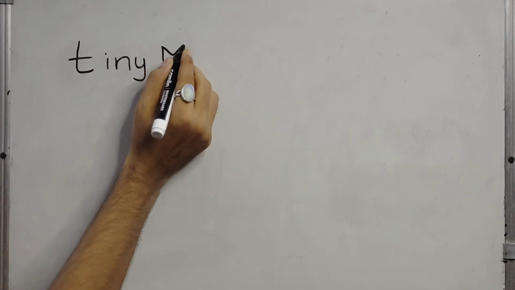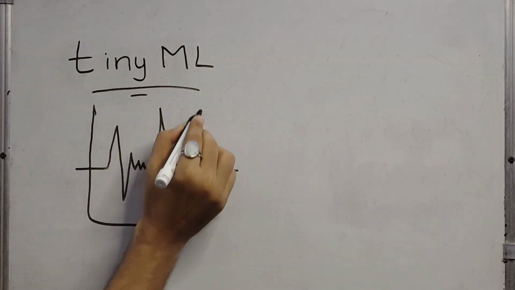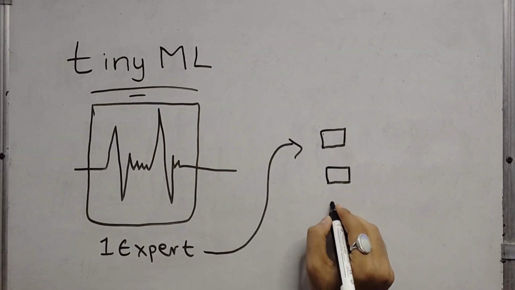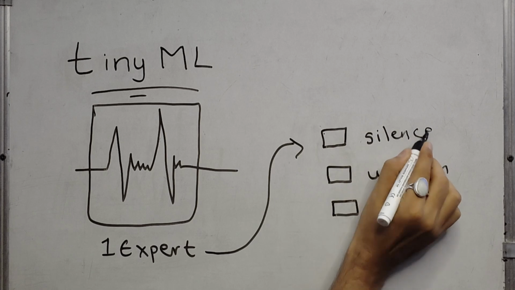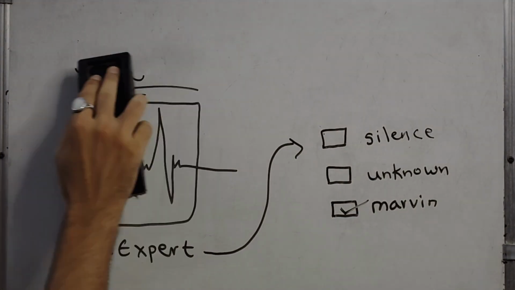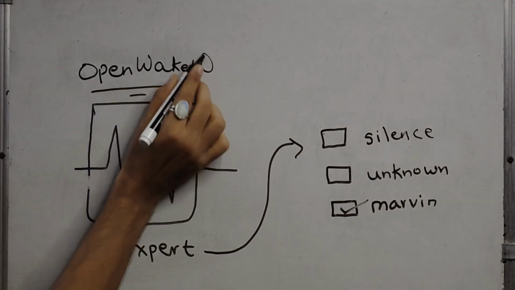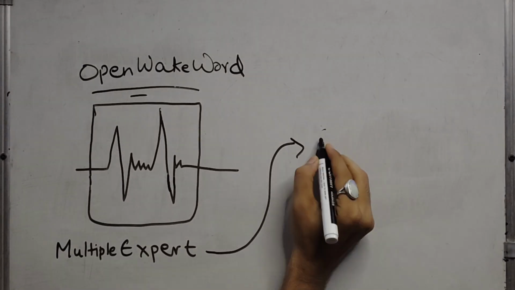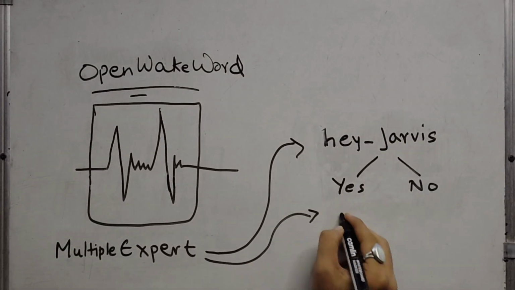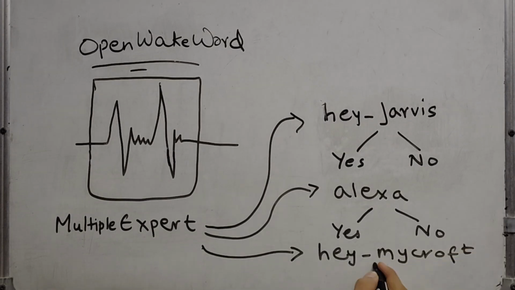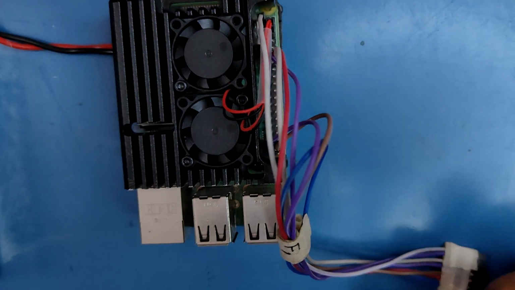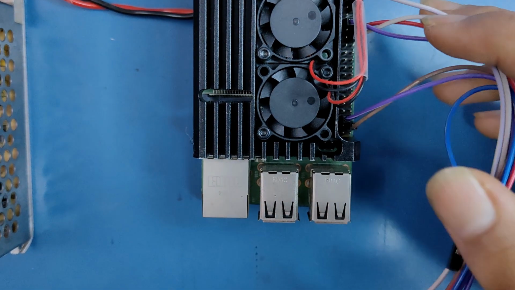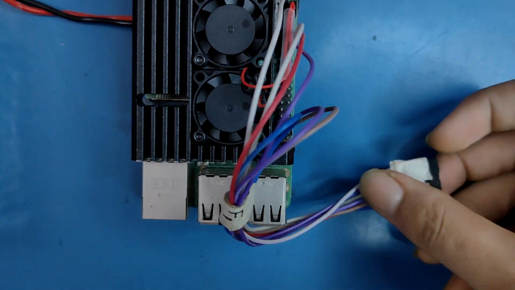Think of it this way. In TinyML, one expert listens to an audio sample and picks the correct option from a multiple choice question. In OpenWakeWord, multiple experts listen to the exact same audio sample, but each expert is responsible for only one wake word. Their job is simply to answer, did I hear my wake word? Yes or no?